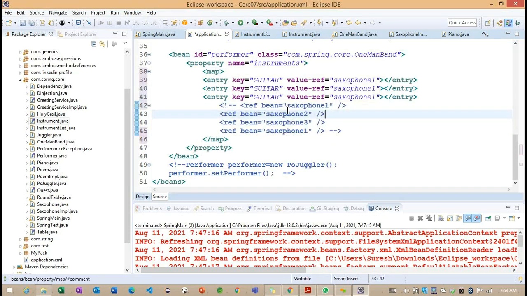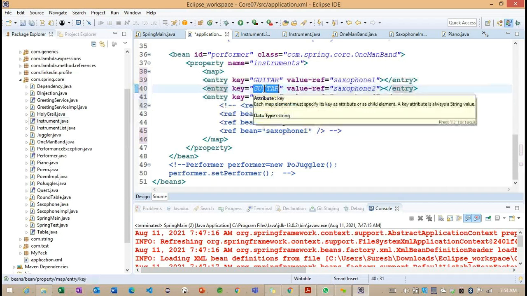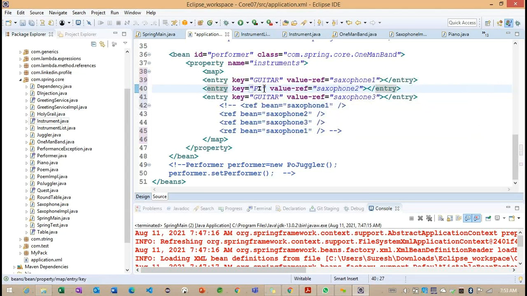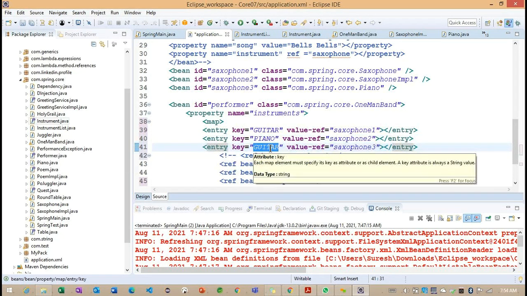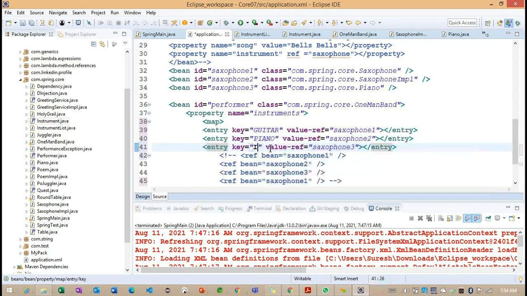Right, here we can define saxophone 2 and saxophone 3. The second one we can go for the piano, and third one we can go for the something called INST. INST is nothing but instrument.